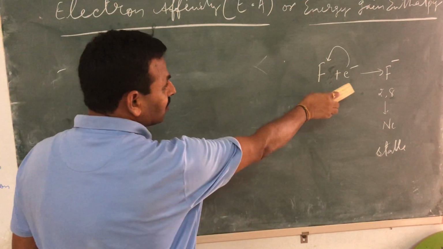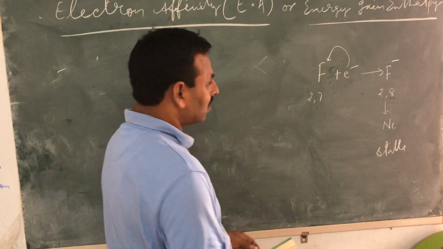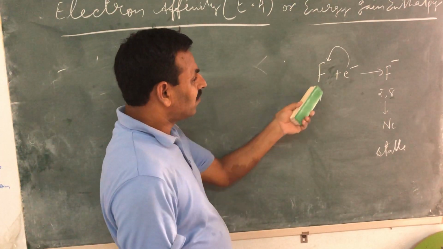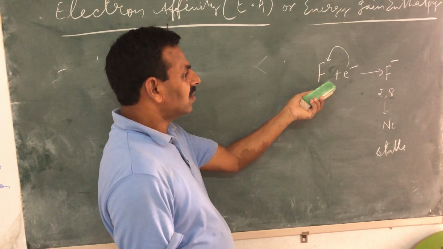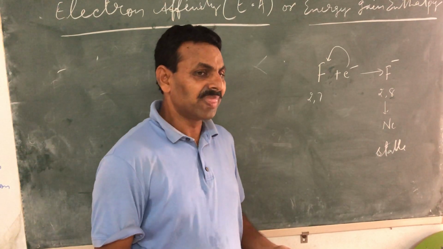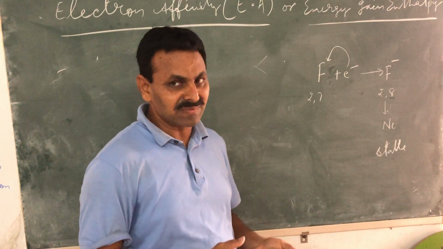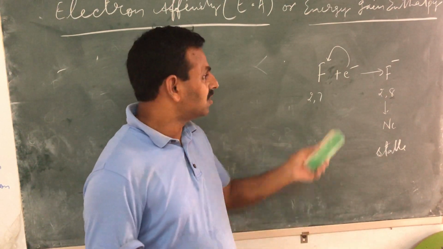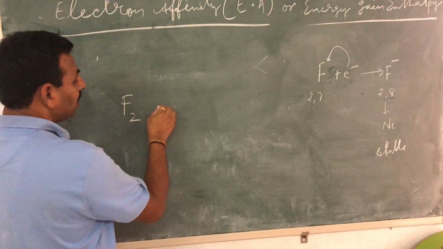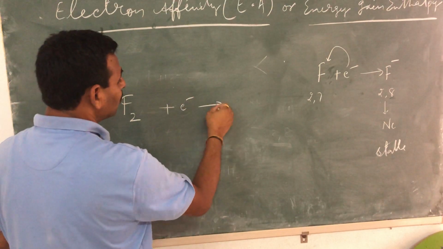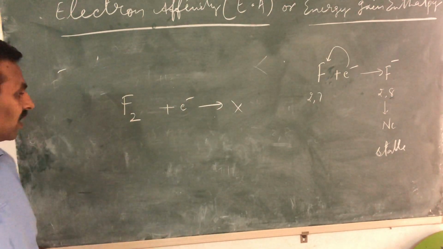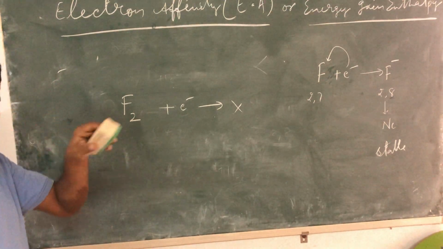Once again, pay attention to this. The condition remains the same. Whenever we talk about the addition or removal of electrons, they must be in gaseous atoms, not even molecular form. See, fluorine exists in molecular form, F2. If you want to add an electron to F2, which is difficult and may not be possible, because the fluorine molecule is quite stable.